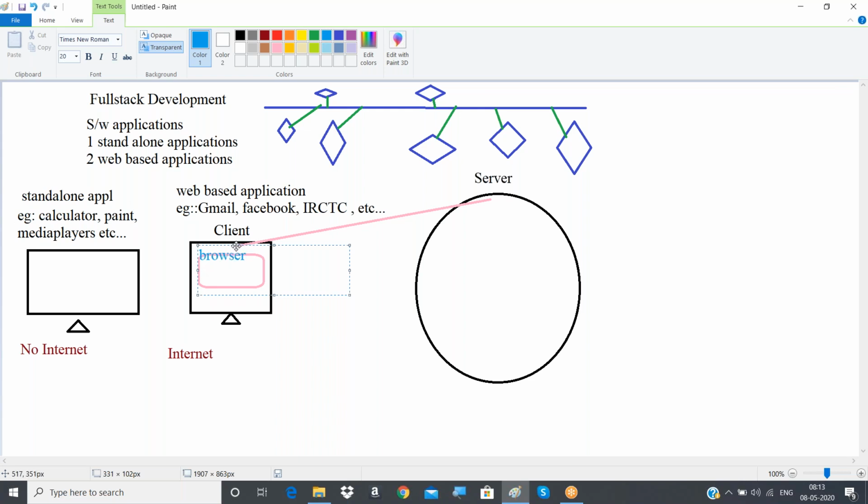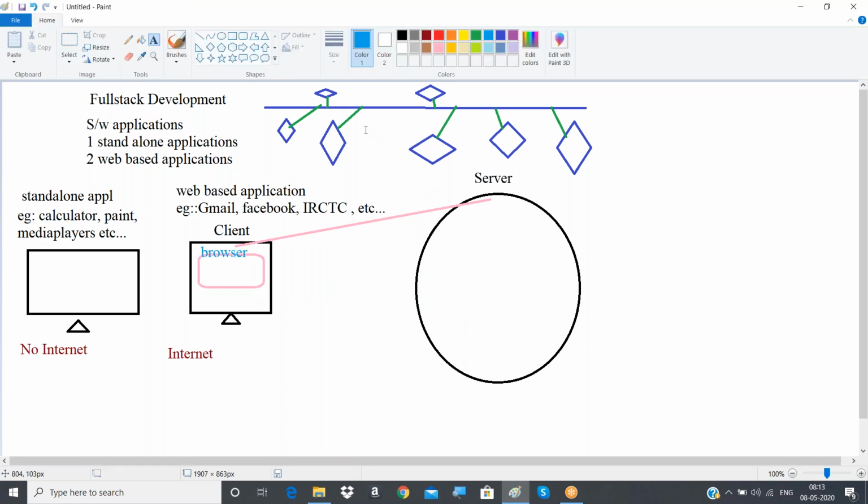So that is called what? One request which we are sending from our browser to the server.